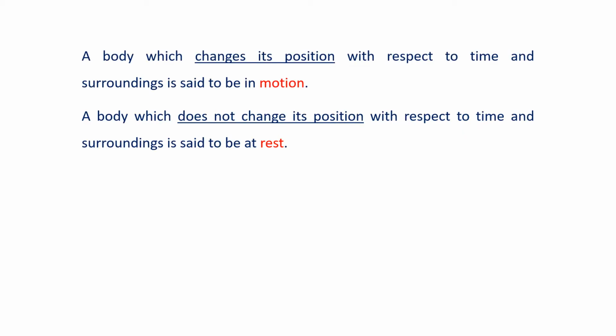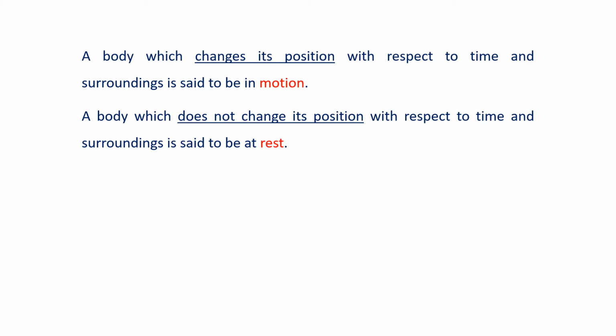So, the definition says a body which changes its position, yes, if a body changes its position with respect to time and surroundings. Now what is the meaning of time and surroundings? Look at the wall or the door of your room. If you look at the door and an object, say a cupboard in your room, the cupboard is at the same distance from the door.